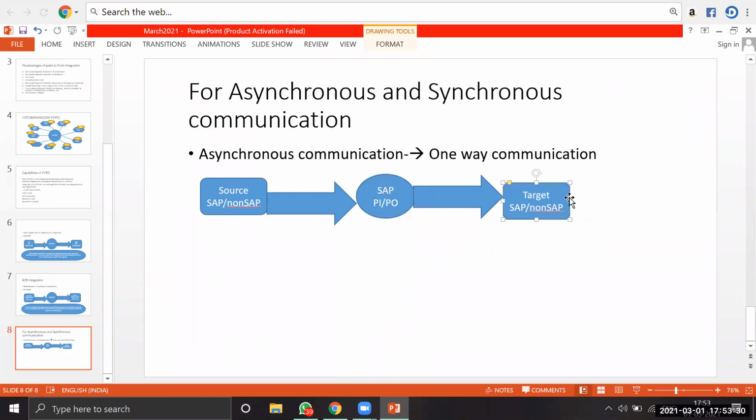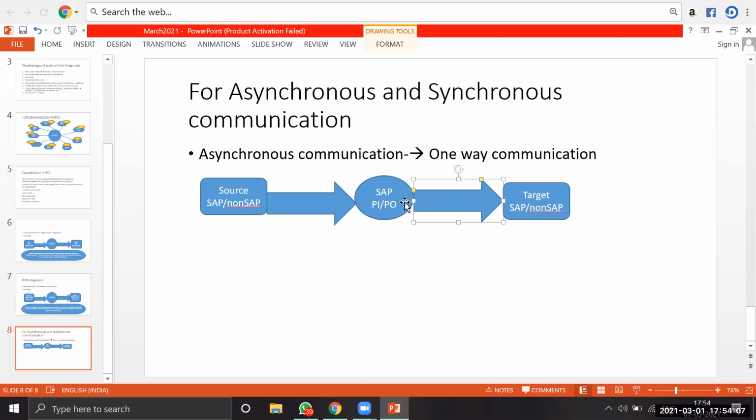But the target system never sends a response back to the source. That is called asynchronous, a one-way communication. So we get some data from the source system, and that data comes to the PO. At the PO level, if required, we do the validations, filtrations, everything. The output of the PO is sent to the target system, but the target system never sends a response back to the source. That is called asynchronous communication, also called one-way communication.